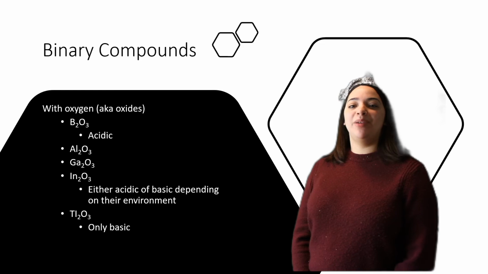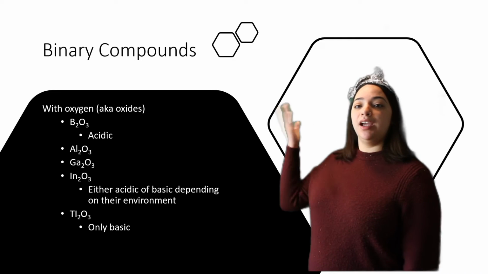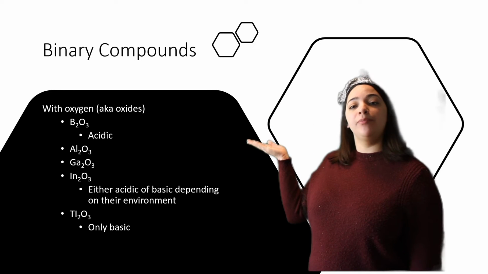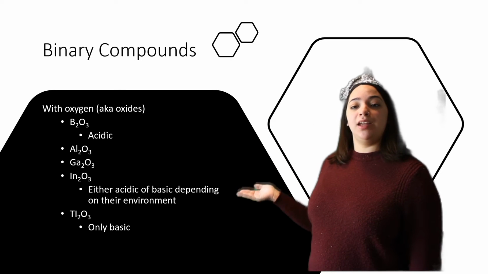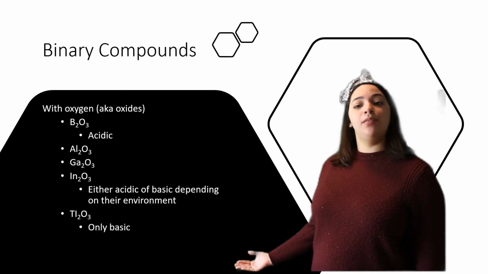Binary compounds. When forming with oxygen, all of the elements will form 2 elements themselves with 3 oxygen atoms. In the case of boron, it is acidic. In the cases of aluminum, gallium, and indium, they are both acidic or basic, depending on their environment. In the case of thallium, it is only basic.